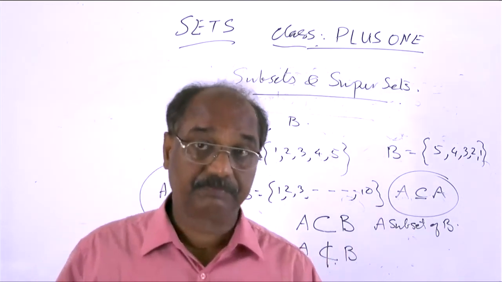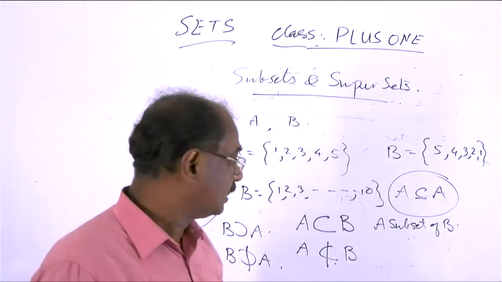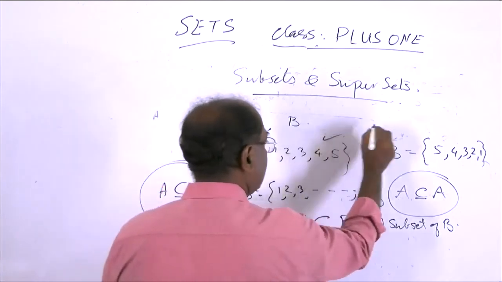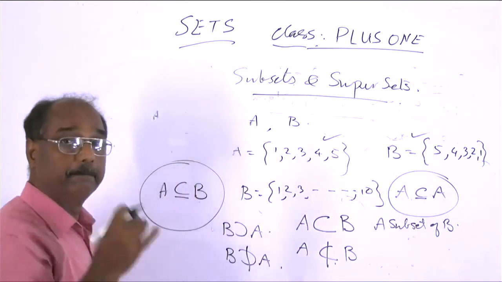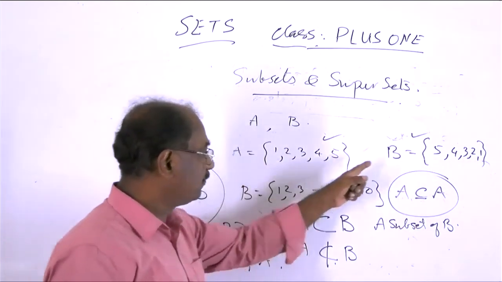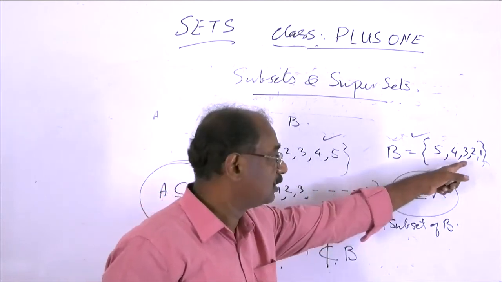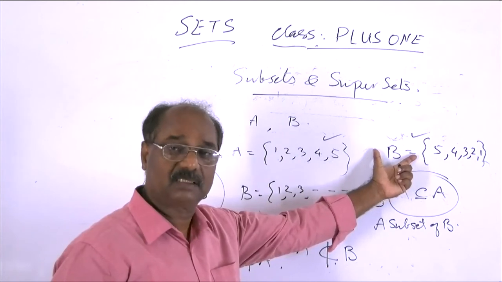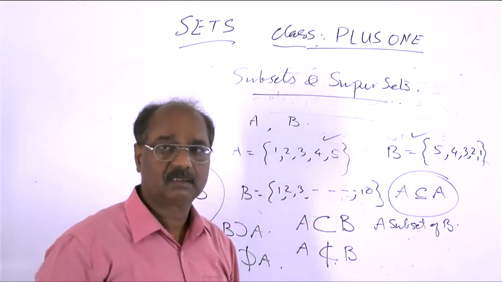And again, consider this. In this case, A is 1, 2, 3, 4, 5. B consists of also 5, 4, 3, 2, 1, that is 1, 2, 3, 4, 5. Order is not actually a factor in the case of a set, but it is just written so.